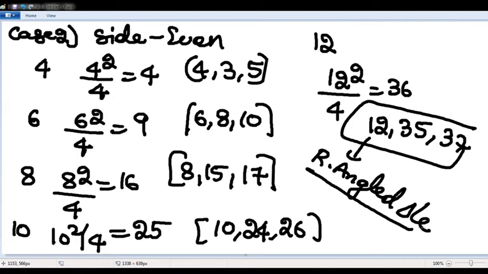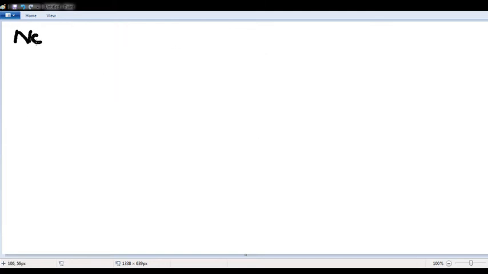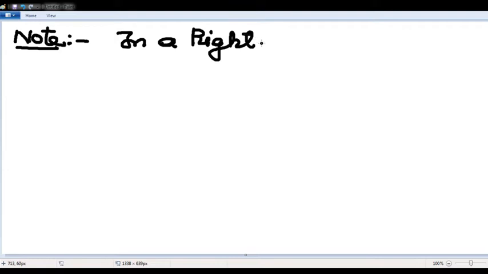I hope it is clear. It is taken from a right angled triangle. Now see here. Please write down a note, sir. Do not miss any of my classes. Tomorrow's class also you will enjoy. Tomorrow it's a special algebra workshop. Note: in a right angled triangle,